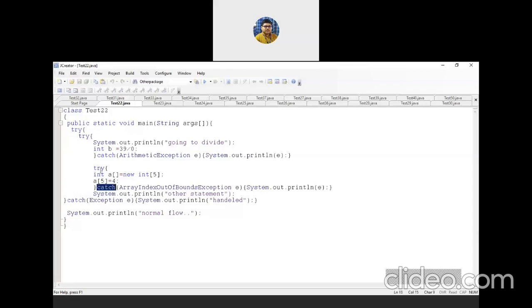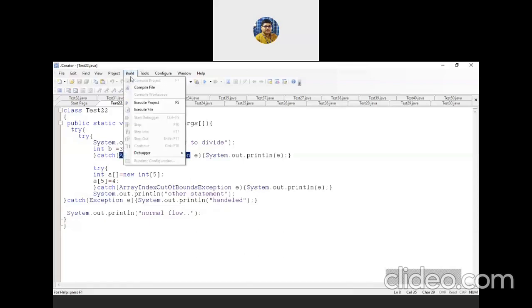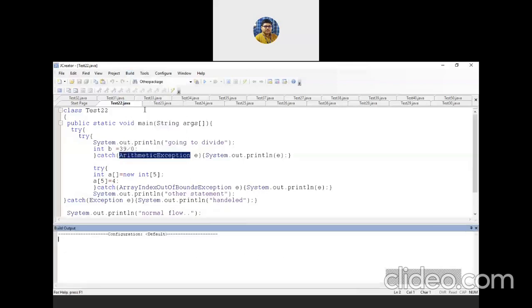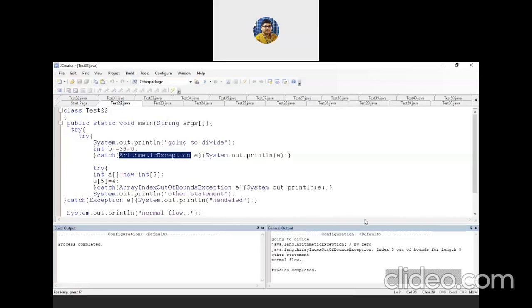This catch block is for the try block where array index out of bounds occurs, and this catch block is for the try block where divide by 0 occurs, and divide by 0 is an arithmetic type of exception, rather ArithmeticException. So now try to execute this program. Showing you the output.